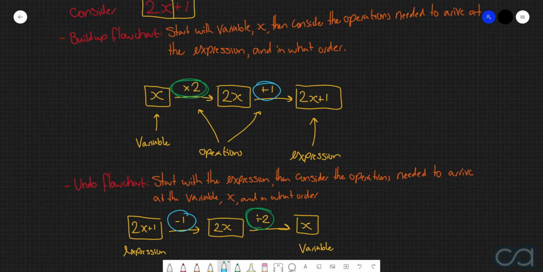But what else do we notice? We've done these inverse operations in the reverse order. With the build-up flowchart, we started with the multiplication of 2 and then we added the 1. With the undo flowchart, we started by minusing 1 and then we divided by 2. So the undo operations are the inverse of the build-up operations, but in reverse order.